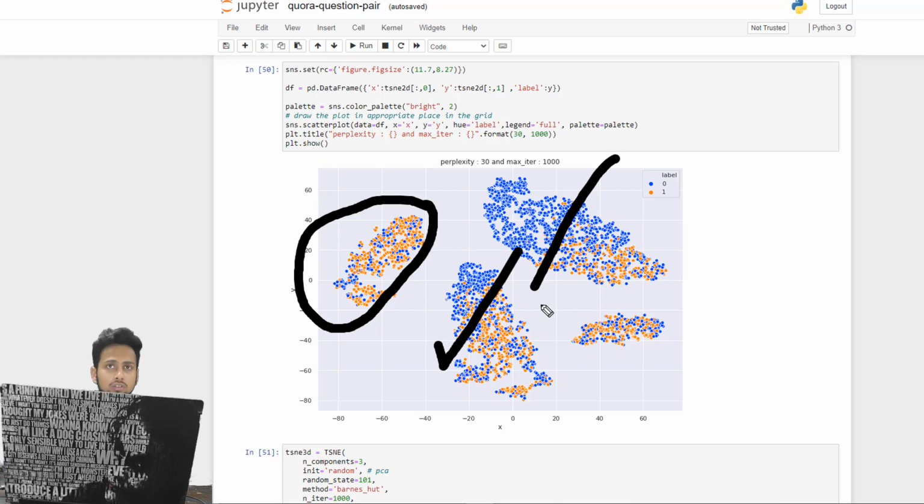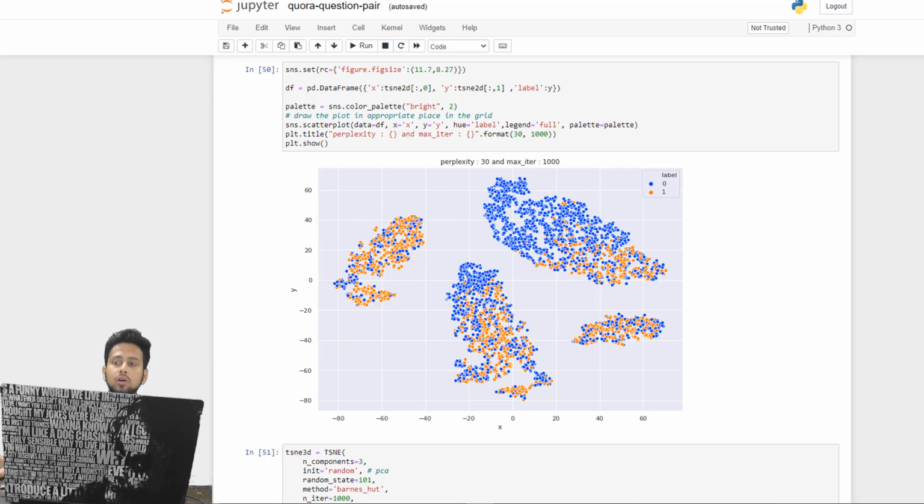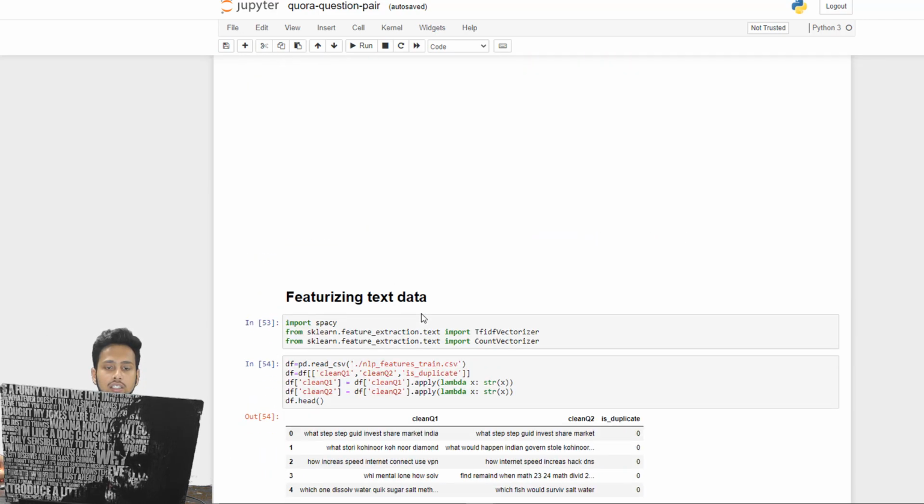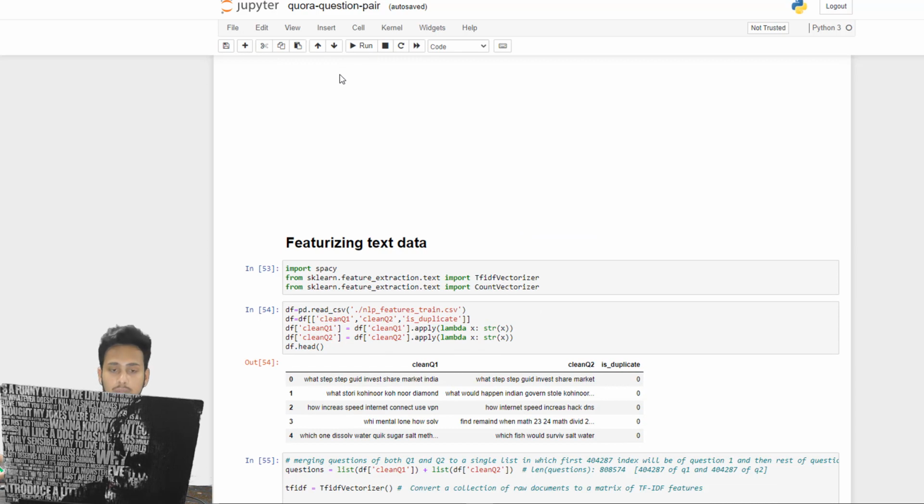So it is helping us to identify whether both of the questions are duplicates or not duplicates. So we have done a great job in doing our feature extraction. So now we can say that yes, this model that we are going to create is going to have pretty good accuracy. Here you can also plot 3D t-SNE, but I don't know why it is not showing, because I think I downloaded it from Kaggle.